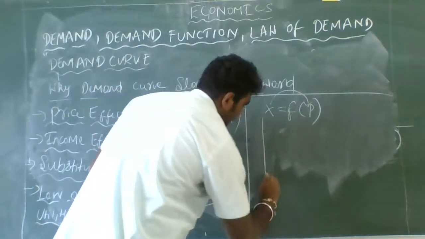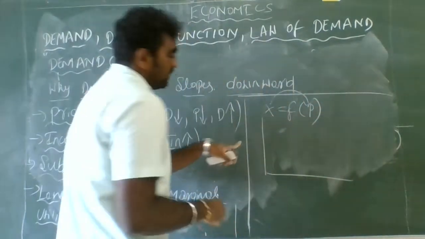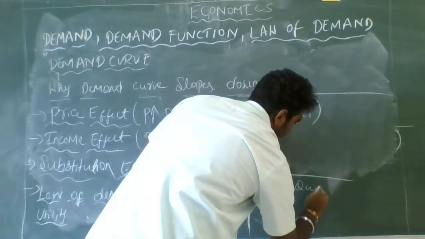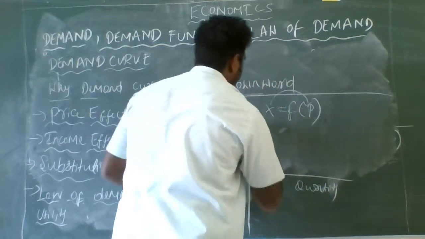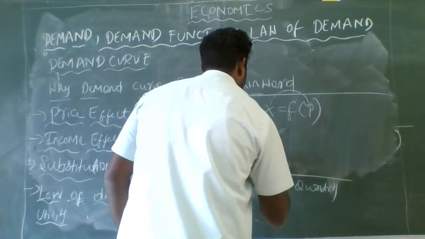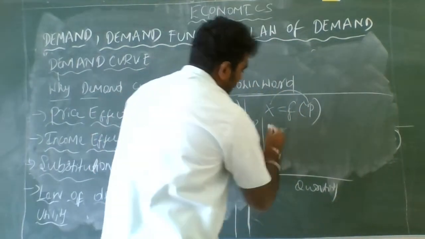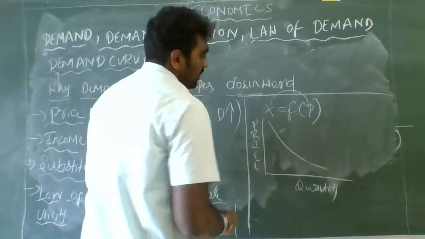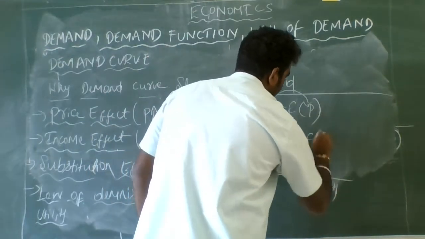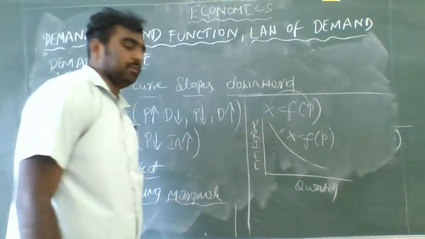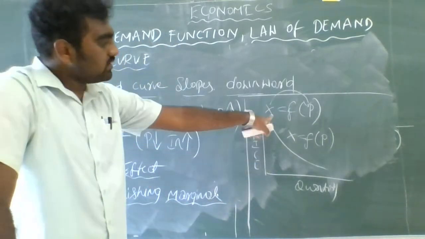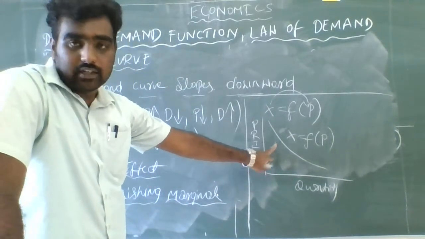If I put it on the graph, this is quantity and this is price. The curve becomes something like this, which is nothing but x equals f of p. Right? This is known as the demand curve.